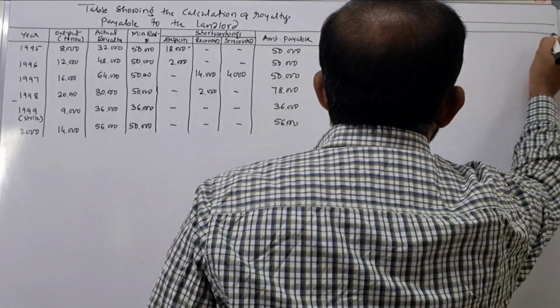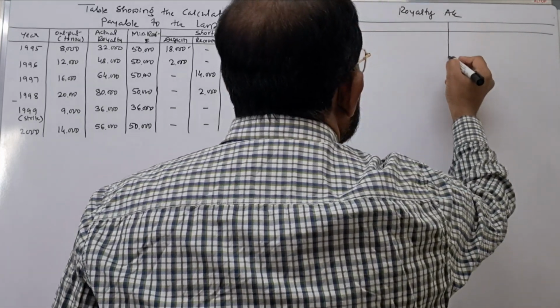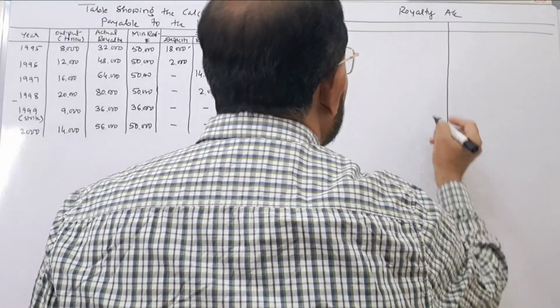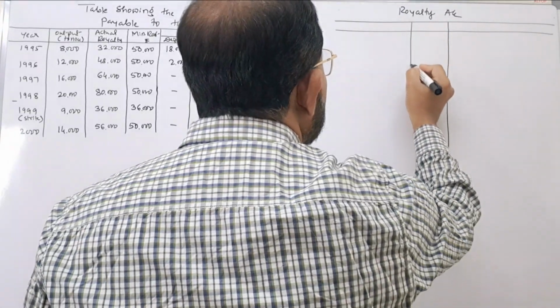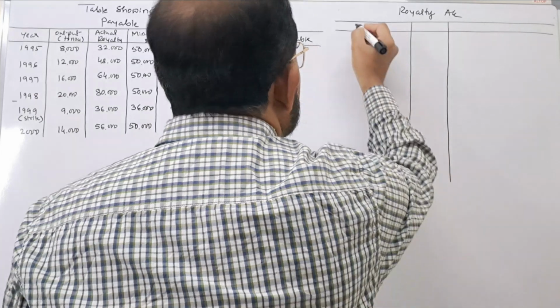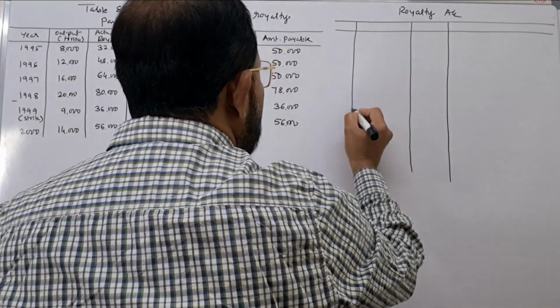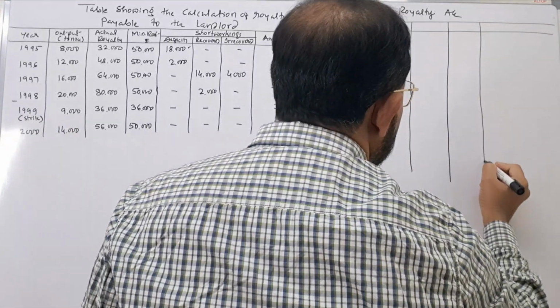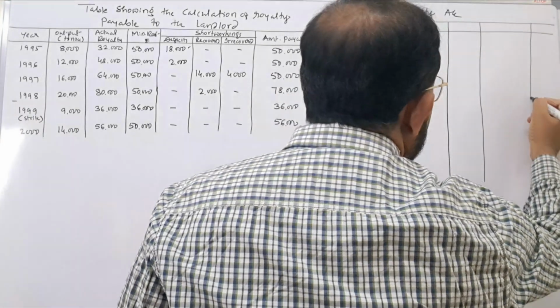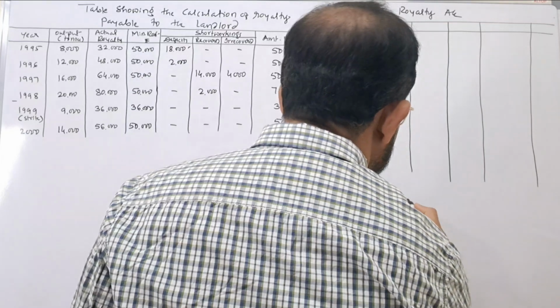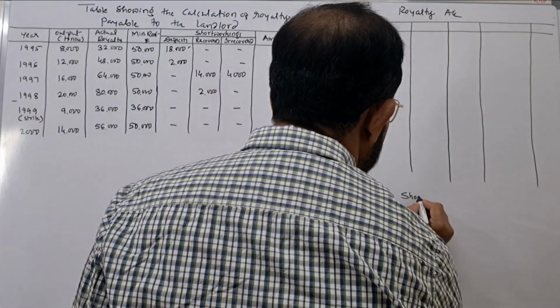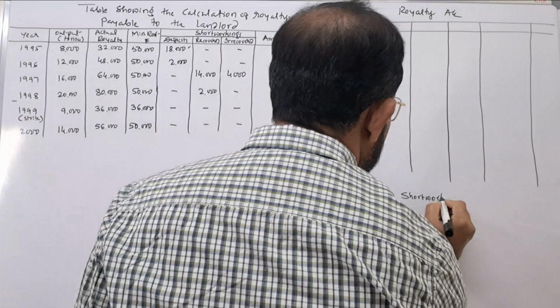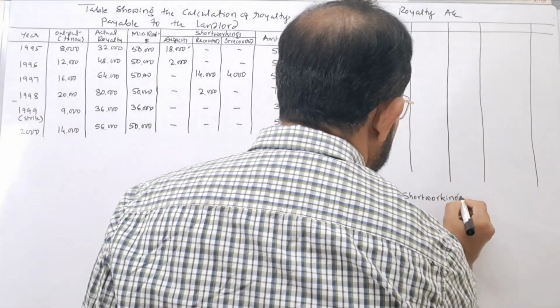If you remember the journal entries, easily you can prepare accounts. Royalty account we are preparing. I also put here short workings account.